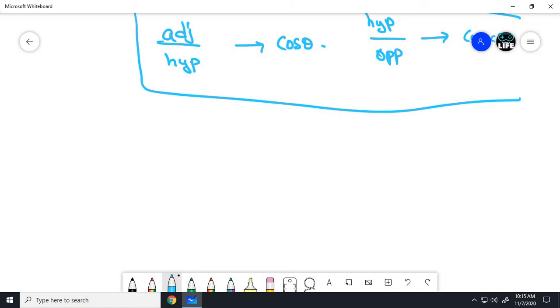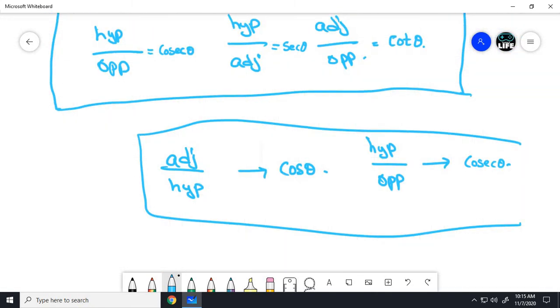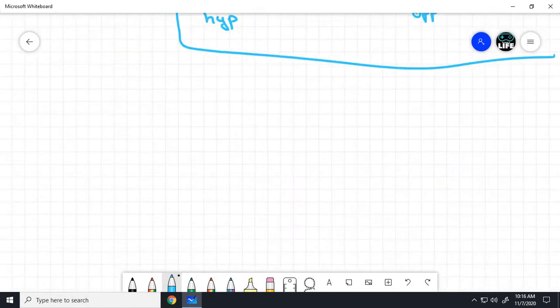Let's open the textbook. As I have told you, sin, cos, tan, cosecant, secant, cot, like this they are known. As we can observe, cosecant is the reciprocal of sin theta, secant theta is the reciprocal of cos theta, and cot theta is the reciprocal of tan theta. So write it.